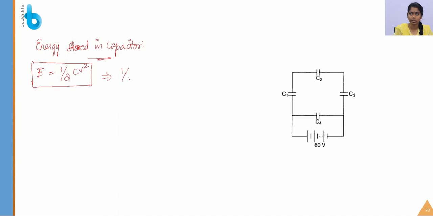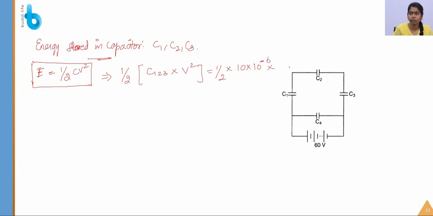So let's substitute it. First I am going to find it for the combination C1, C2, C3. So I calculate half into the net capacitance of C1, C2, C3 into V square. The net capacitance is 10 microfarad, which I write as 10 to the power of minus 6.